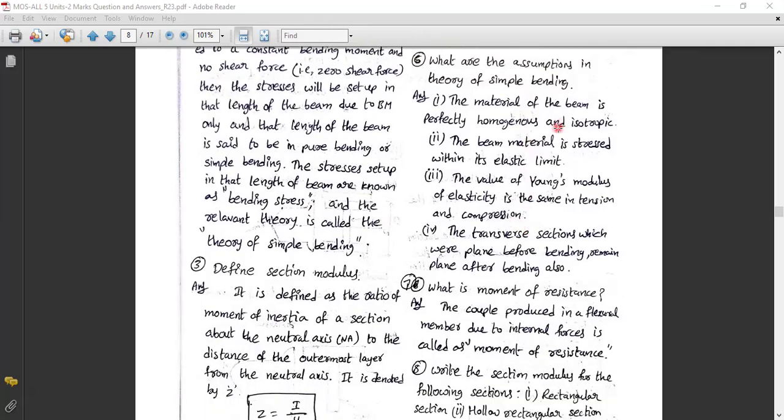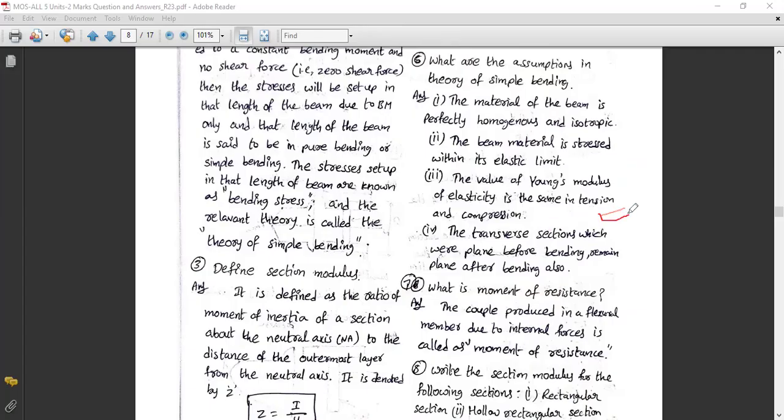The sixth question, what are the assumptions of the theory of simple bending? This is the theory of bending. What the theory of bending says is that the material of the beam is perfectly homogeneous. What is the meaning of homogeneous? All the same in every direction, and also isotropic. The beam material is stressed within the elastic limit. Simple bending says that bending of a rod is done within the elastic limit. You cannot go out of that restriction. The value of Young's modulus E is the same in tension and compression.